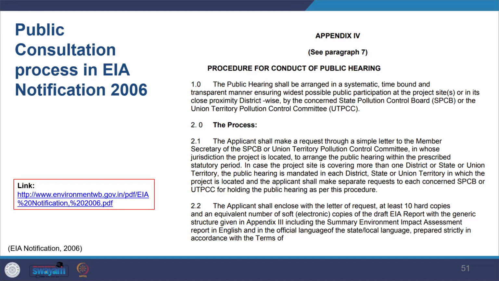So we see that the EIA Notification 2006 in the Indian context provides the public consultation process, and you can also look at Annexure 4, which gives the details of public consultation and how to undertake it. It tells you who are the people who have to be involved, what range you have to look into, and how that has to be documented. One has to be very careful about what methods and tools you use to inform and take the feedback, depending on how you're reaching out to people and how you're collecting information.